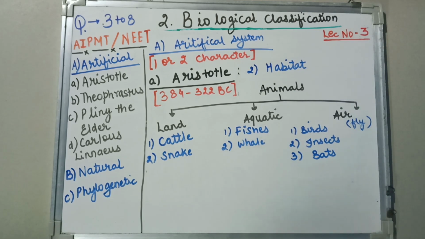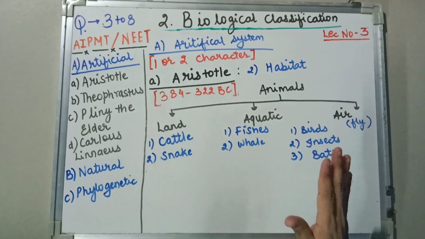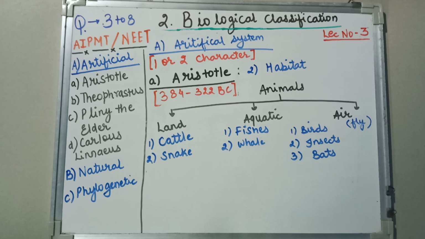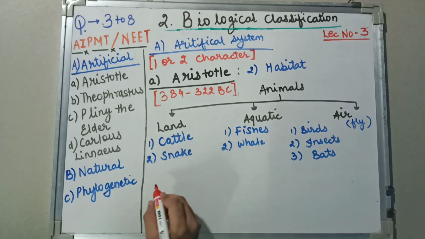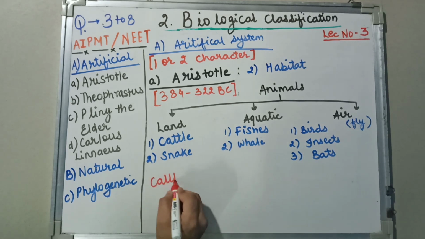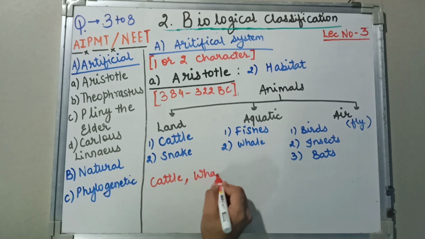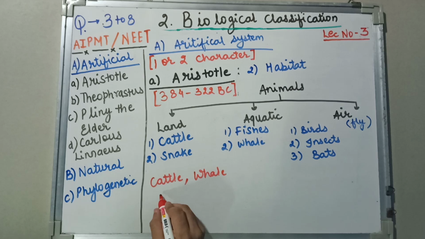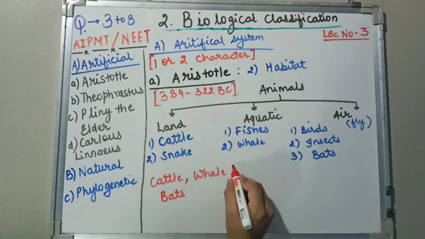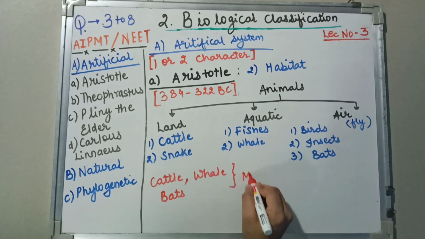In this particular format he classified the animals. Now if you can see, cattle, whale, and bats, these three belong to mammals.